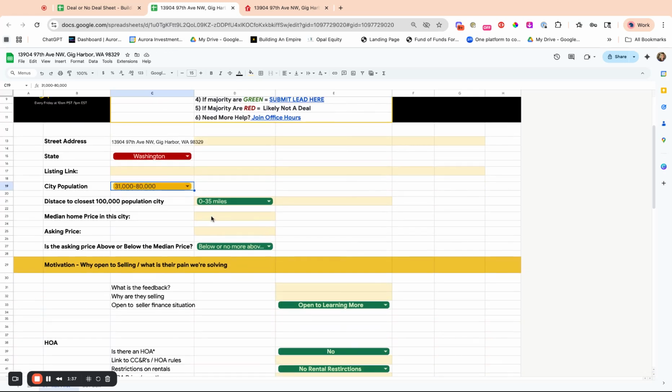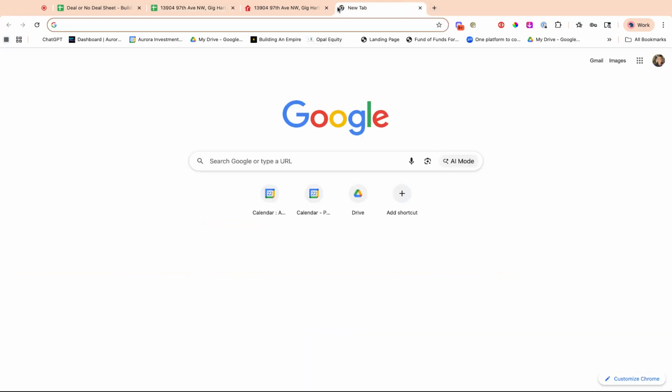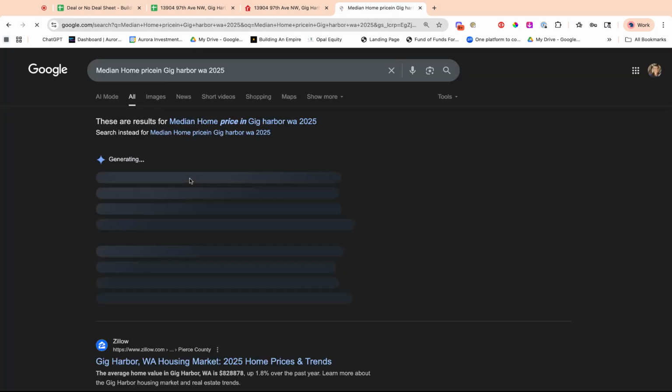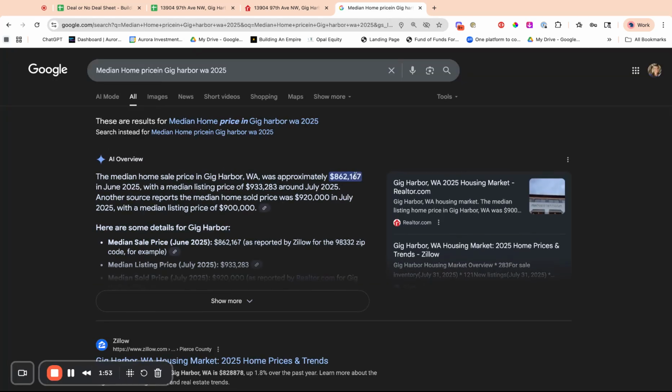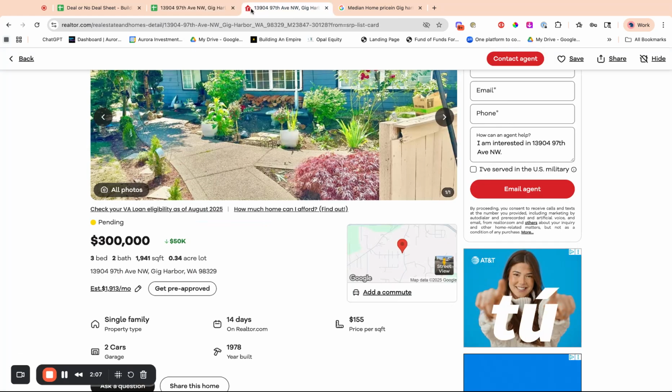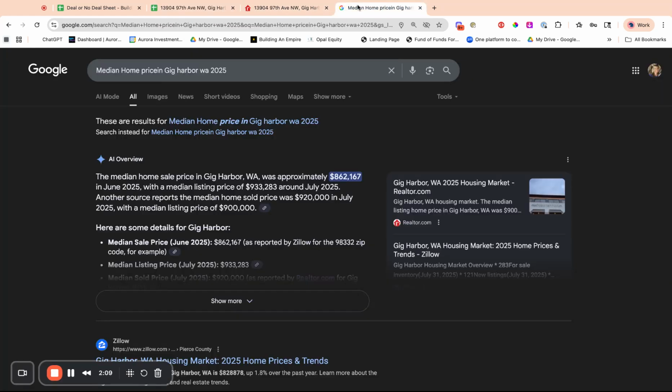This is green. Median home price in the city. Let's find out the median home price in Gig Harbor, Washington, and we want to do this year. So this is 2025, and our median home price is $862,000. We're going to want to know that. We talk about why we stay in the median home price. Our asking price on this one is $300,000.